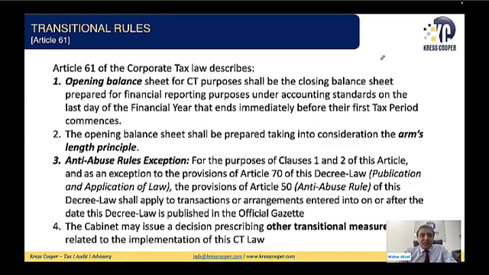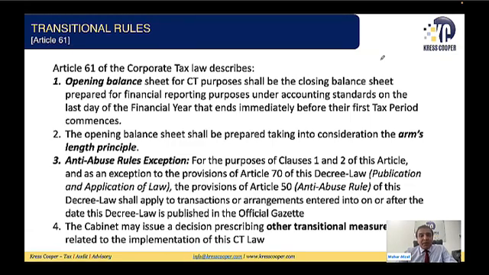Then we discussed that Article 61(2) of the law requires that the opening balance sheet must be prepared taking into consideration the arm's length principle. We all know this; what the arm's length principle is, we'll discuss again in our coming slides.